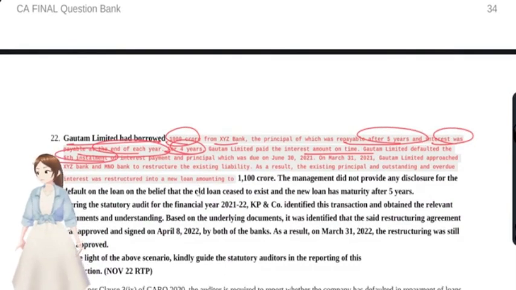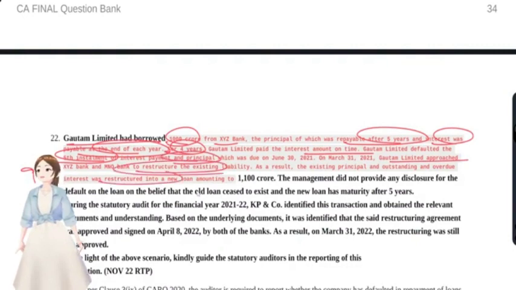Which clause? Defaulting of loan. Clause number 9, CARO clause number 9, and the principal amount. Okay. Gautam Limited approached the bank to restructure its existing liability, and they restructured into a new account of 1100 CR, and the management did not provide any disclosure.